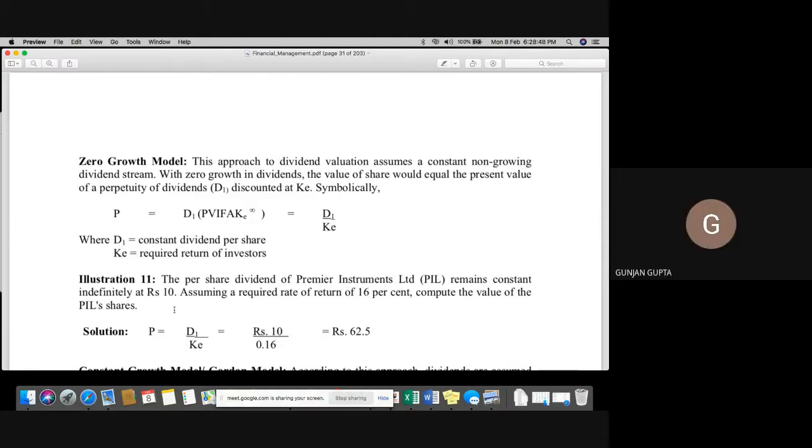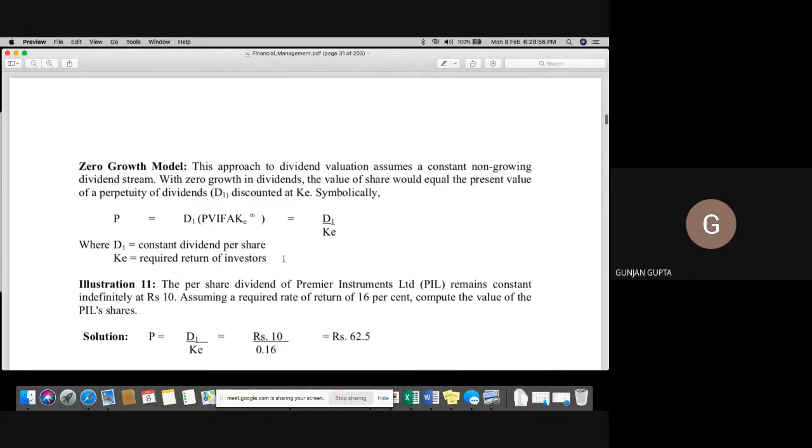Again discuss. Hello. Yes, ma'am, please. Sir, kindly again repeat this part, zero growth model?